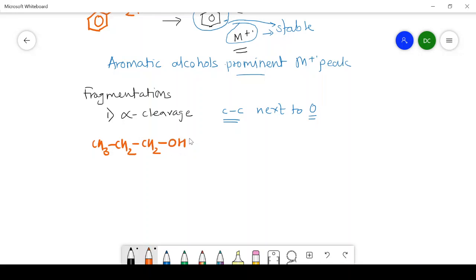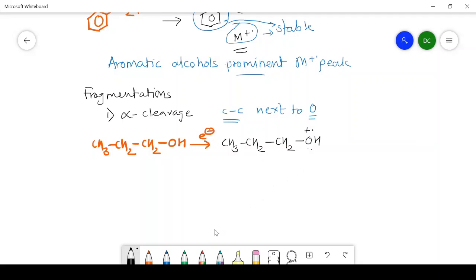When it undergoes ionization, it will form the molecular ion CH3CH2CH2OH with a positive charge, a single electron, and lone pairs of electrons.